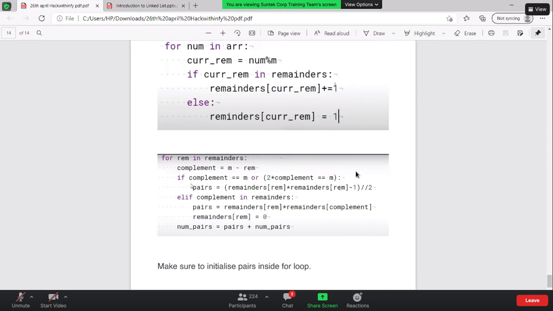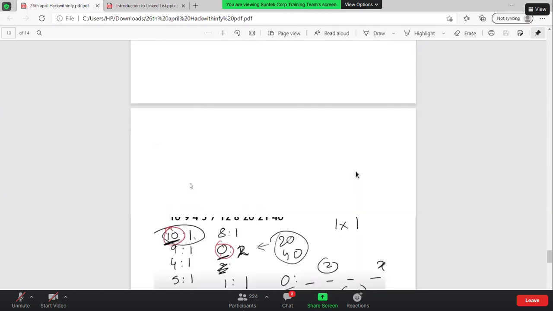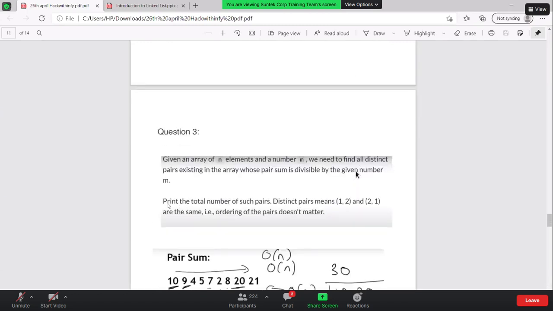Any step you want me to repeat? Okay, sorry. So basically the question is, if we keep print the total number of such pairs, right? We are not printing the pairs.